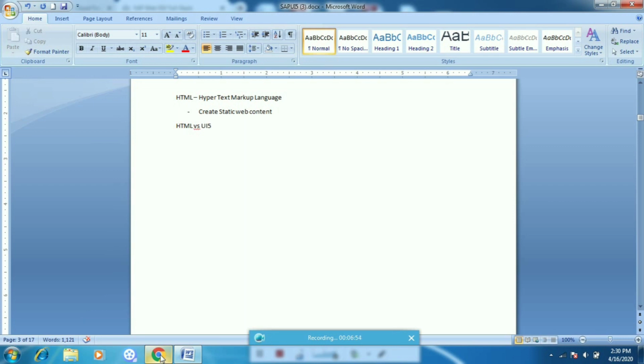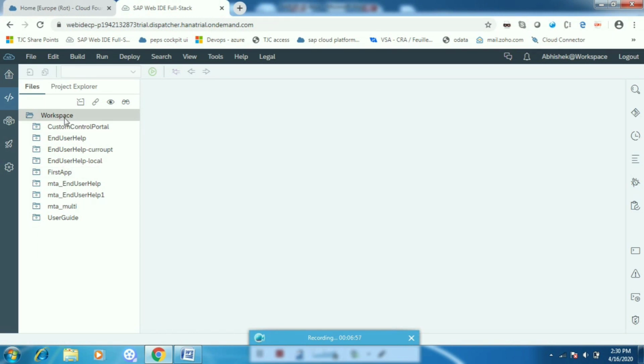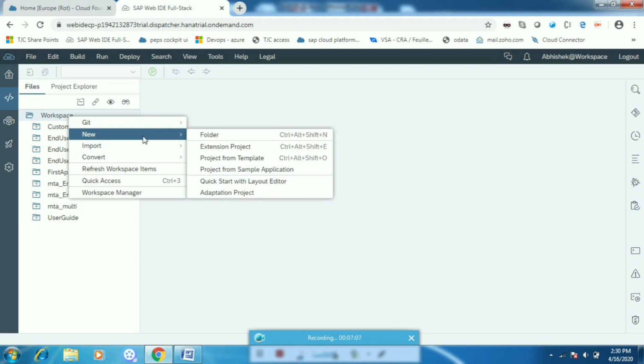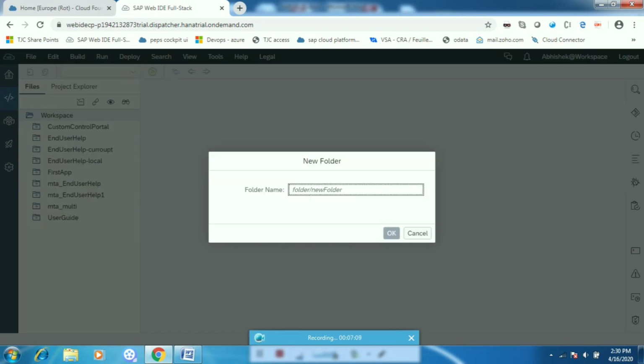Now let me create one project first. This is our Web IDE which we installed in our last class. Here you just have to right click and you can create a new folder. This folder is your project name. Give any project name over here. I am giving first program or first app.